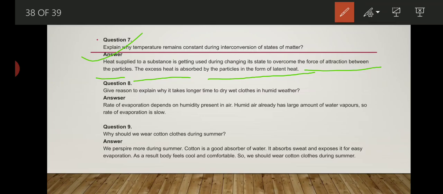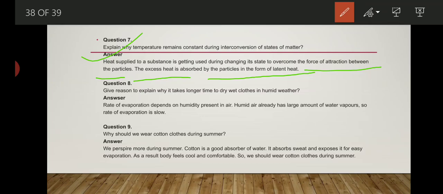That I already told you. Because of the latent heat, there is resistance to increase in temperature. What is latent heat? The amount of energy required to change the state of matter without increasing the temperature and without showing a rise in temperature. That only we discuss here.